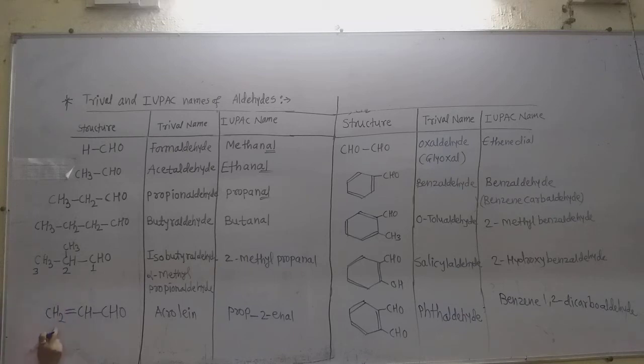Now see, this is the unsaturated aldehyde, like the unsaturated acrylic acid. So from that the common name is acrolein. Common name is acrolein, but how is the IUPAC name given? That is given by numbering 1, 2, 3. Now on the second carbon there is the double bond. Always give the number 1 to the carbon containing the aldehyde group.